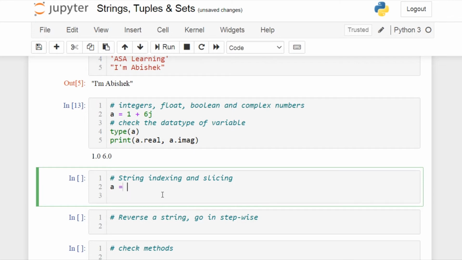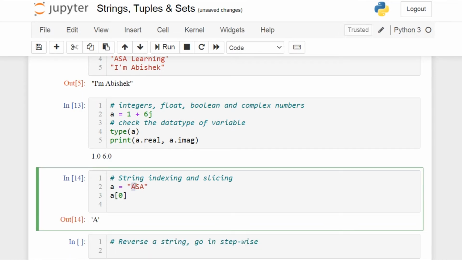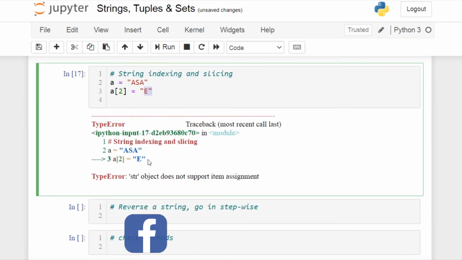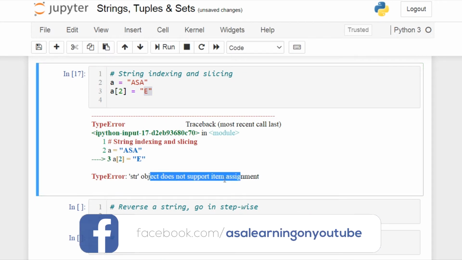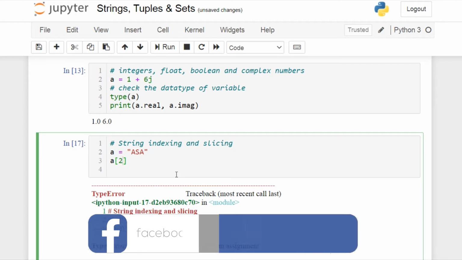Let's create a string a. If I want to retrieve the first index, all I have to do is open square braces and give the index value. This will return the first letter from our string. If I give 1, it will return S. If I give 2, it will again return the third index. But do note that the string is immutable, so you cannot replace a value in this string. If I try to replace a value, it will tell me the string does not support item assignment, which means string is immutable.